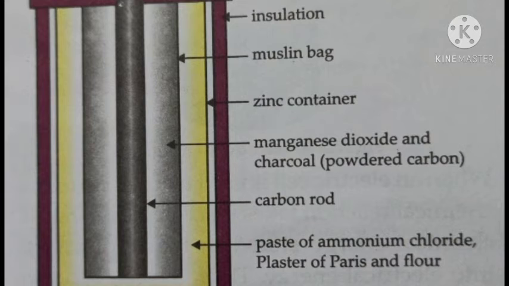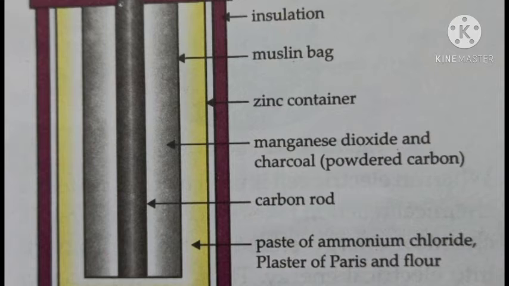Okay, so this carbon rod is enclosed in a mixture of manganese dioxide and charcoal, and the charcoal is in the form of powdered carbon. Here you can see that this carbon rod is surrounded by this mixture.